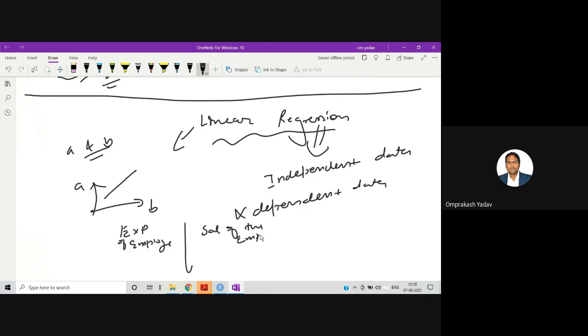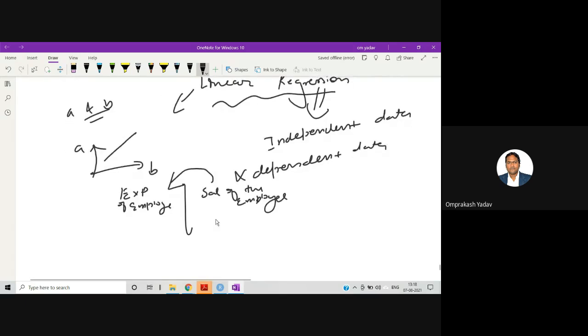From this data set, you can clearly see that the salary of the employee is dependent on the experience of the employee. As the experience increases, the salary may also increase.